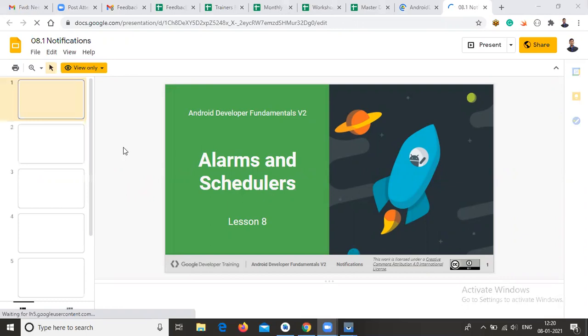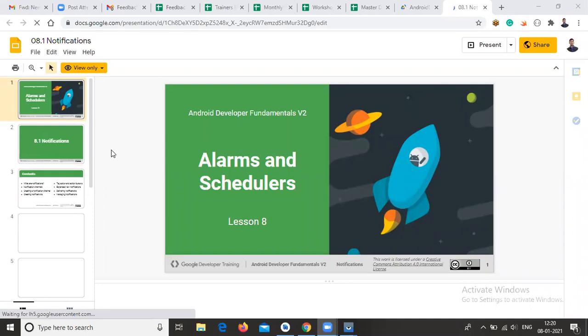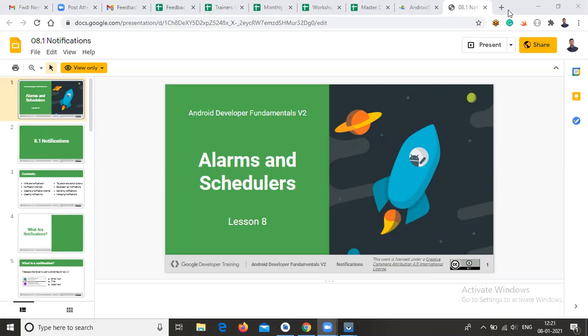Okay, so generally, when you are using the notifications, you get alerts of messages or calls.